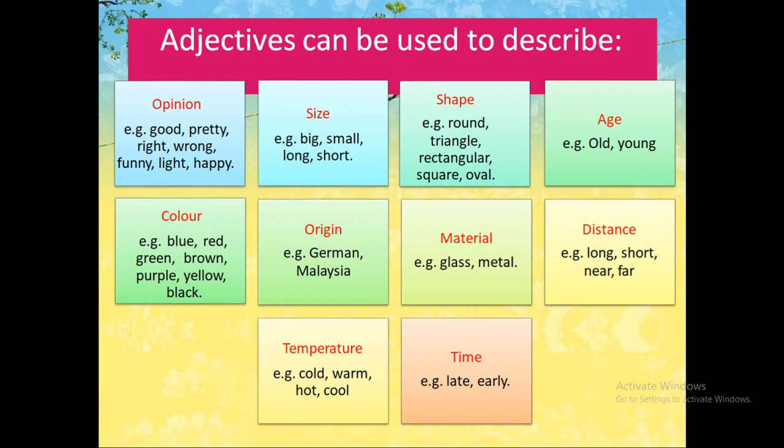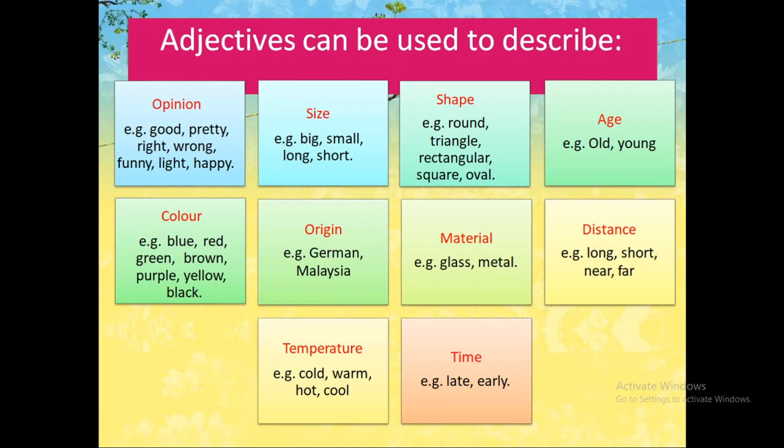The word pretty is of opinion, the word big is of size, rectangular is of shape, and new is of age. So in this way we have to arrange the adjectives in a sentence.